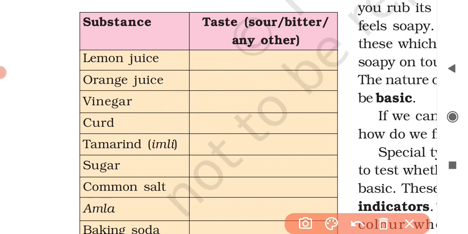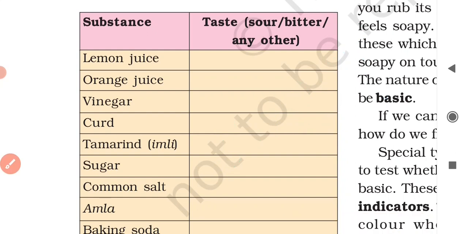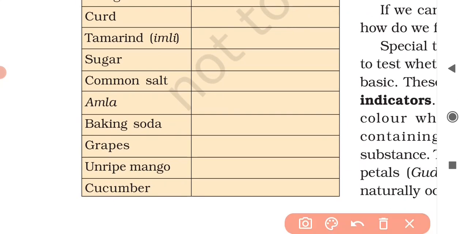Then comes your sugar. Sugar is sweet, right? Sugar is sweet. Then common salt. The salt which we eat at our home is common salt, that is sodium chloride. So common salt is what? Salty. The taste is salty. Okay.